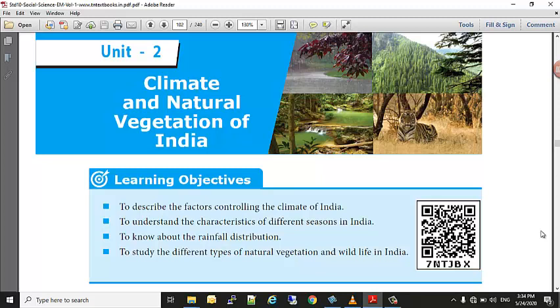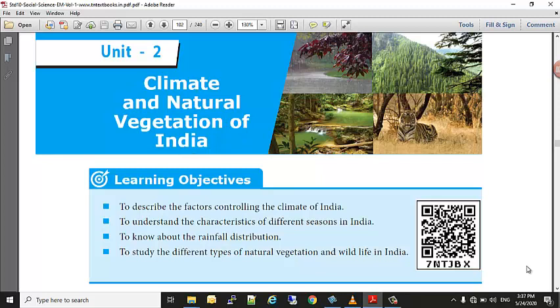This unit is very familiar. Already we have studied in 9th standard many simple concepts based on this chapter, so it is not new to you. Here in 10th standard, what we are going to study is more important. We are going to study in this unit 2 climate and natural vegetation of India.